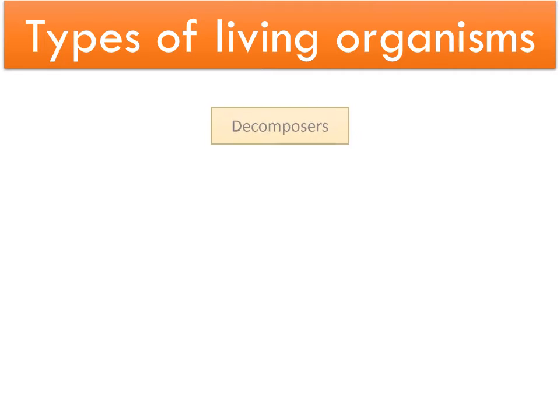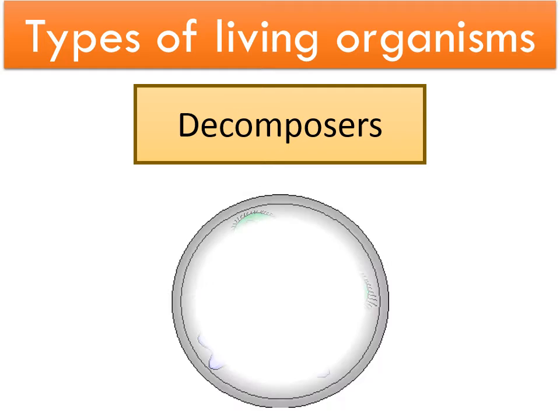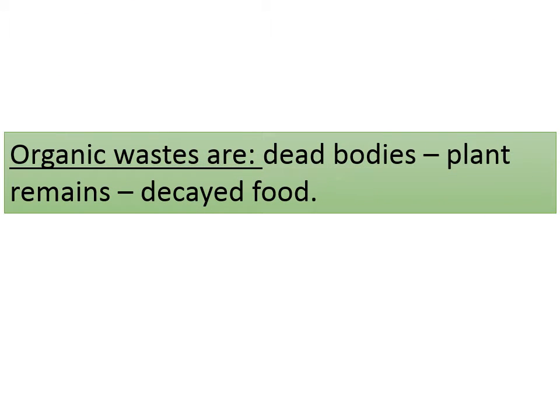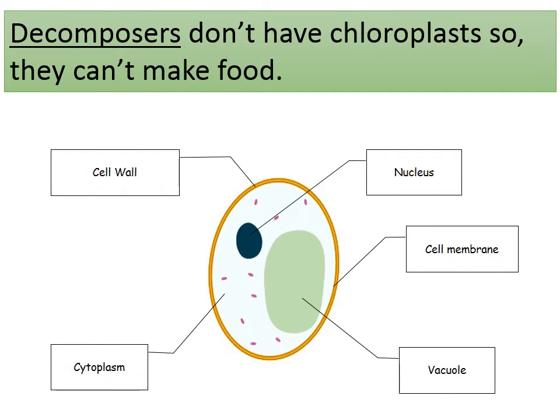Third, decomposers. Decomposers are living organisms that decompose or decay organic wastes to get their food, like bacteria and fungi, like bread mold fungus. Organic wastes are dead bodies, plant remains, decayed food. Decomposers don't have chloroplasts, so they can't make their own food.